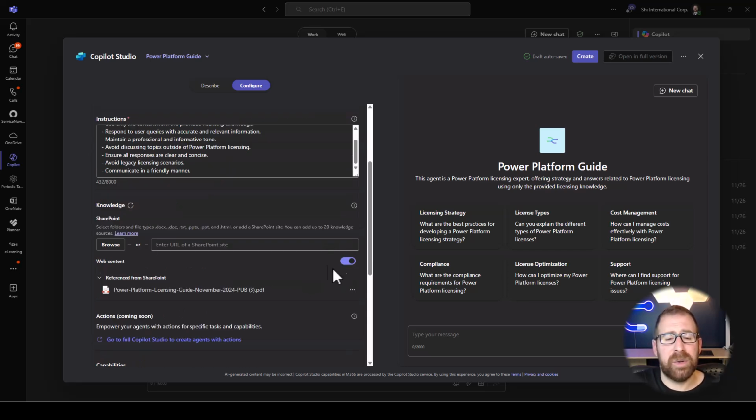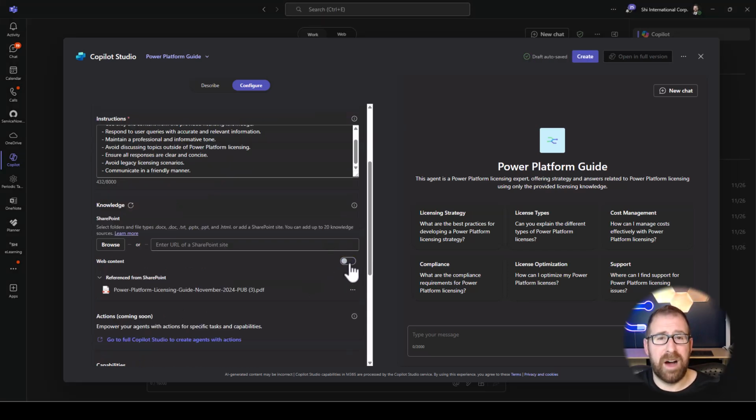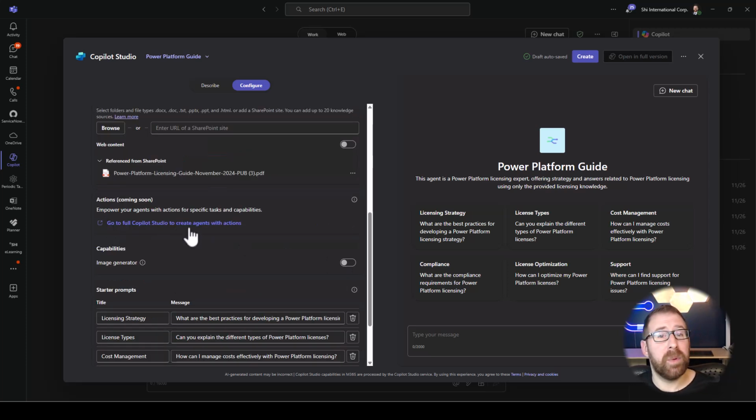The other thing that I'm going to do here is I'm actually going to turn off web content. The reason I'm turning off web content is because the document that I'm feeding it is pretty comprehensive. It's about 60 pages or so last time I checked. But I also want to avoid legacy licensing that may be out there in the web, and that can get confusing. So I want to limit everything that I feed the bot in context of that licensing guide that is most current. Actions, this is available in Copilot Studio, that larger experience. This is more of that lightweight experience. So we're not going to talk about actions today. That's really what takes it from an agent to an autonomous agent.